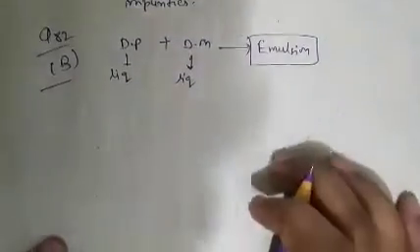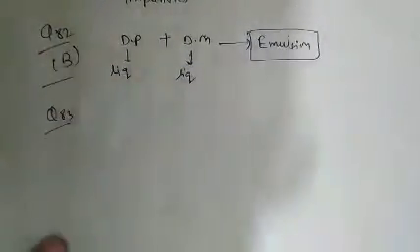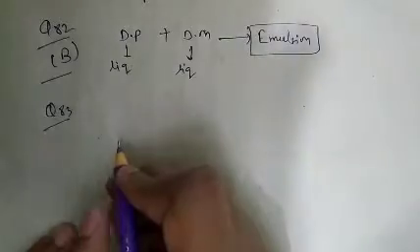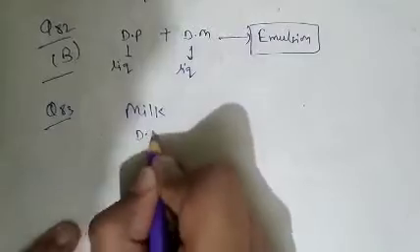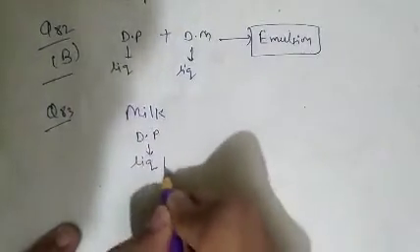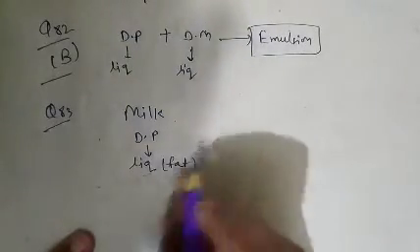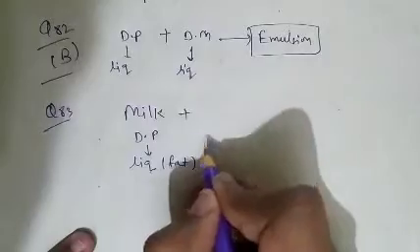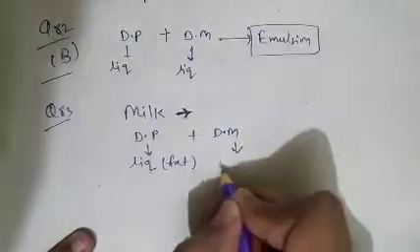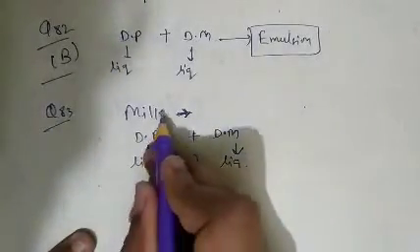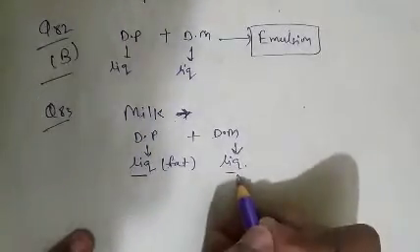See question number 83. Question number 83, what is given there? What is the case of milk? As we know, in case of milk, the dispersed phase is liquid, that is fat, and the dispersion medium is also a liquid.